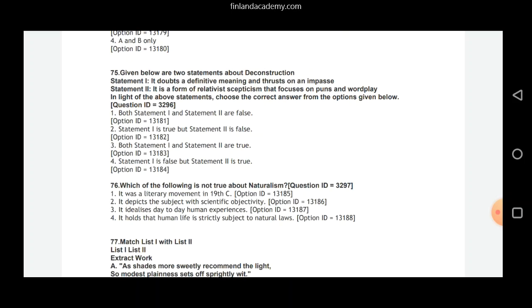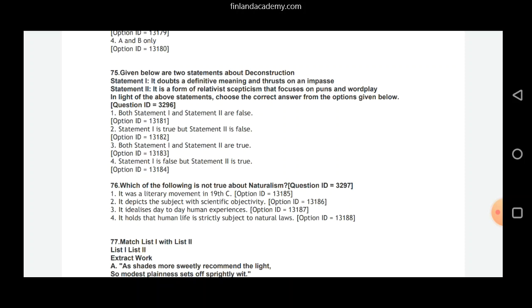Question number 75. Given below are two statements about deconstruction. So the term deconstruction was first used by Jacques Derrida to explain the philosophical and the literary nature of language. It is a full-fledged concept that we may want to discuss probably some other time. But today we're going to quickly wind up with our questions.